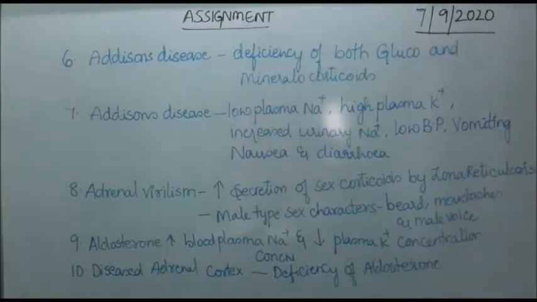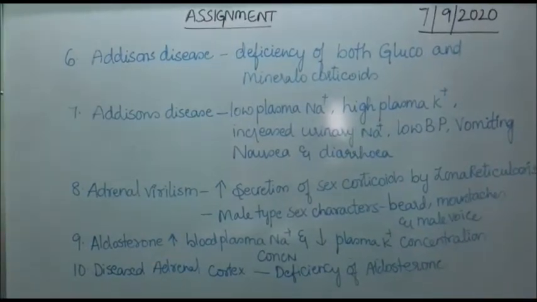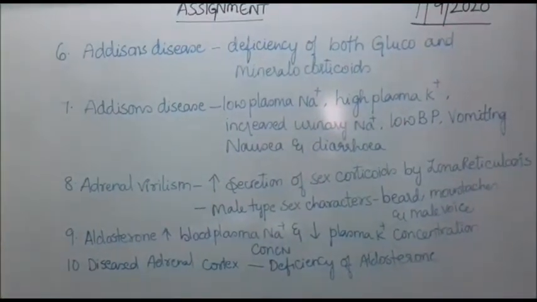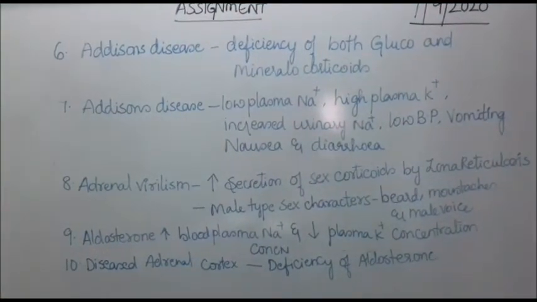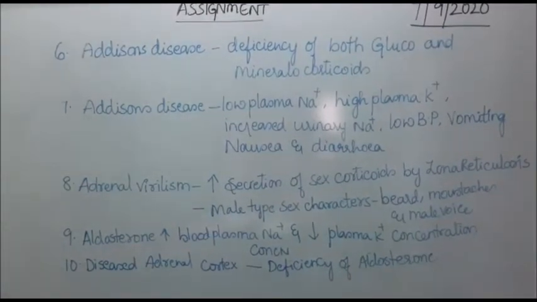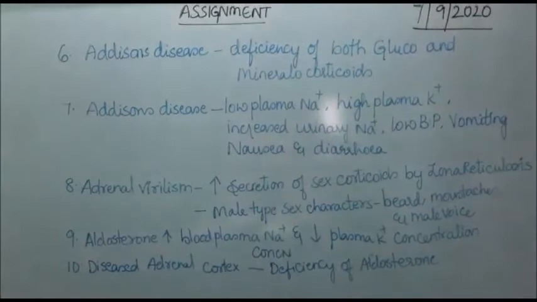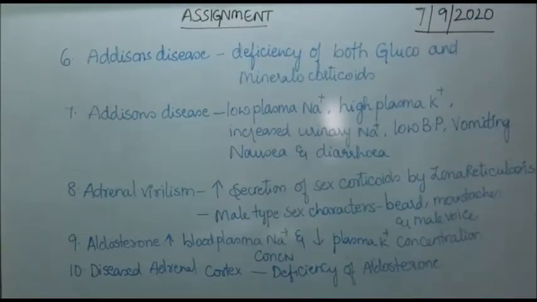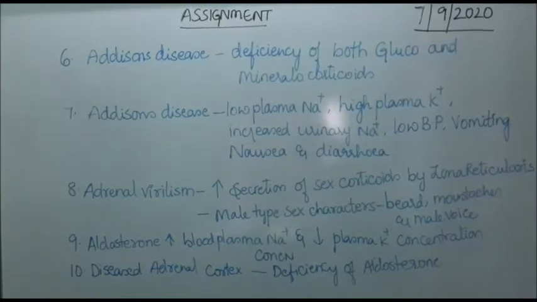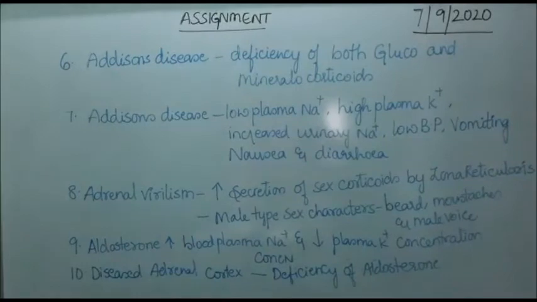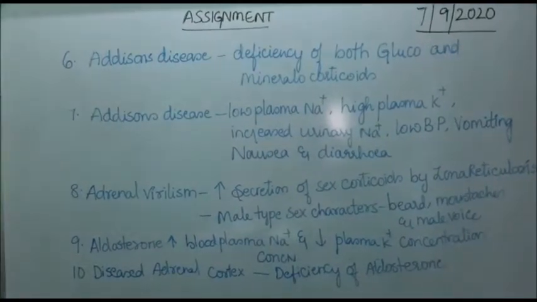In case of the seventh, whenever there is Addison's disease, it leads to low plasma Na+ and high plasma K+. So there is increased urinary excretion of sodium and increased levels of potassium, which leads to nausea, diarrhea, and there are other features like low blood pressure and vomiting too.